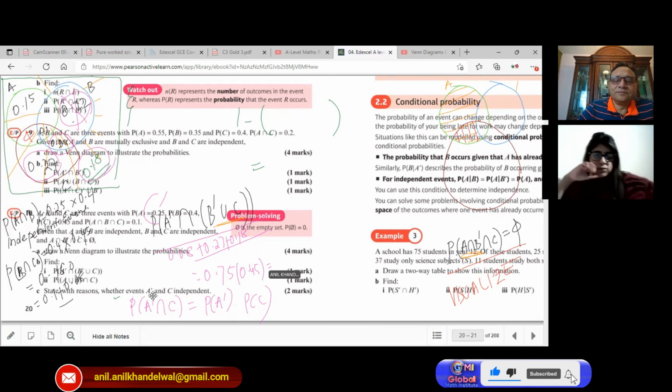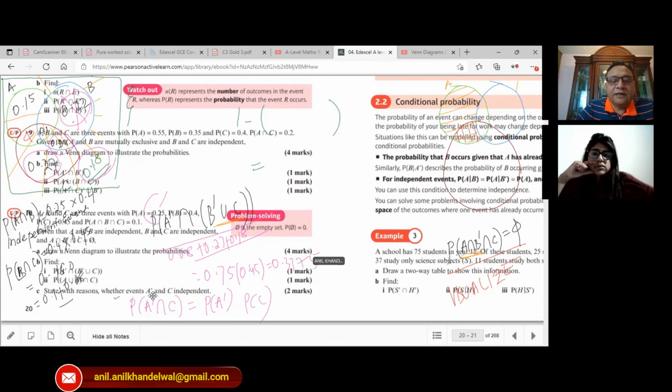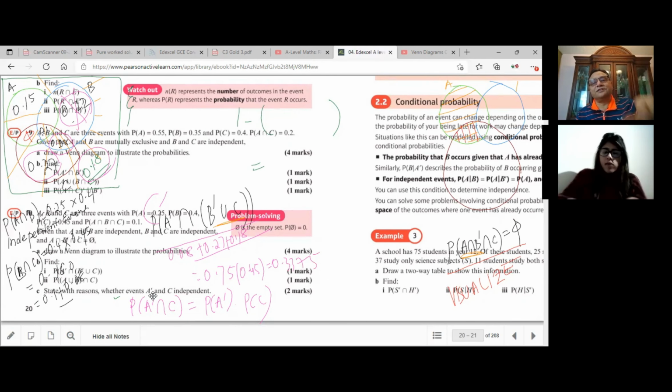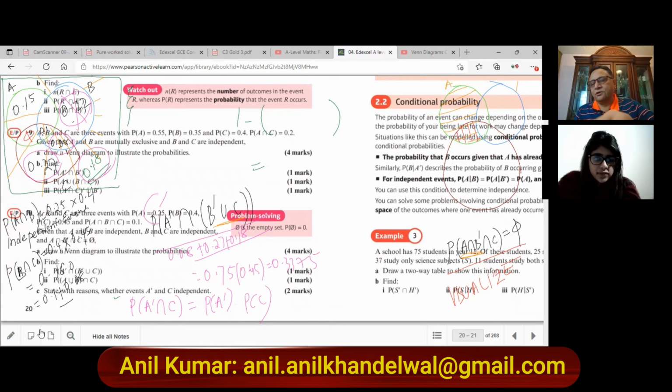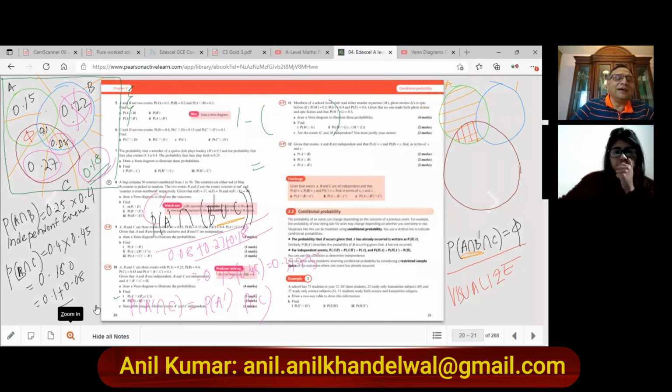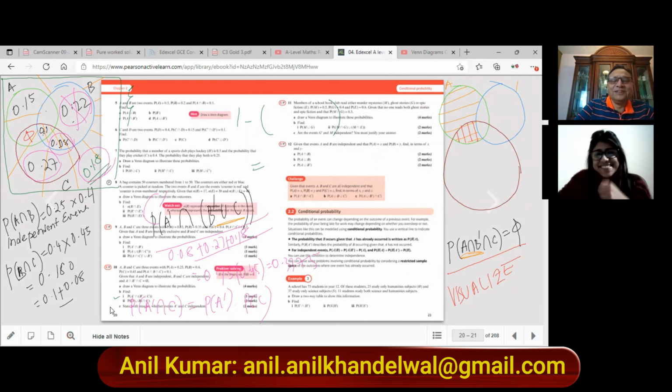I get 0.3375. Correct. Now what you need to check from the Venn diagram is the probability of not A intersection C. So now zoom in your written material and see, is it 0.3375? Not A and C means everything outside A, but intersecting with C.